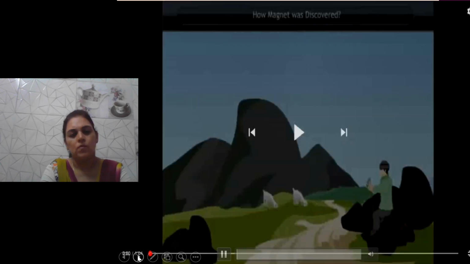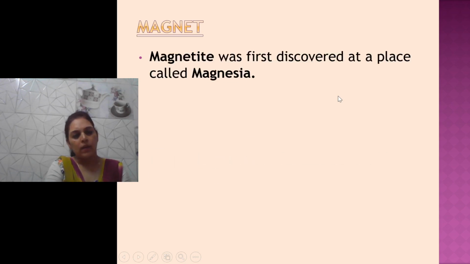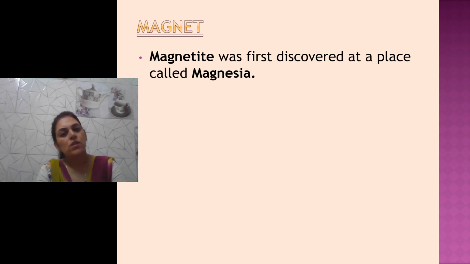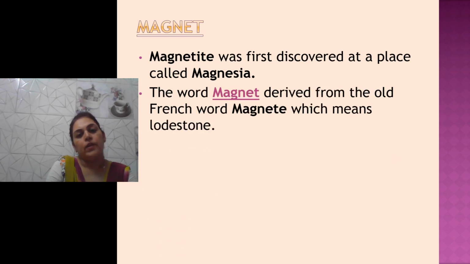So let us know more about magnet. Magnetite was first discovered at a place called Magnesia. The word magnet is derived from the Old French word magnet, which means lodestone. Lodestone, children, is a naturally occurring magnet. It is called a natural magnet, it is rock shaped and does not have a certain shape. It can be oval, round, sometimes triangular, sometimes rectangular.